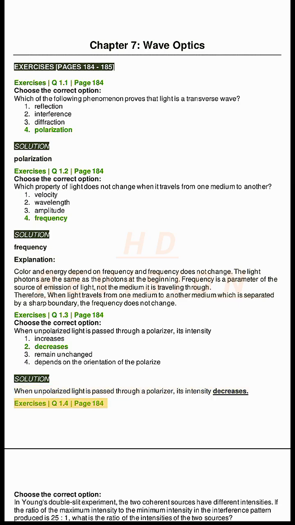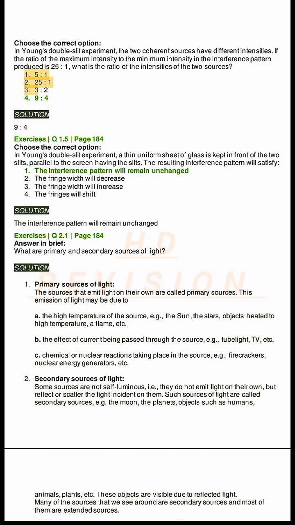Exercises Q1.4, page 184. Choose the correct option. In Young's double slit experiment, the two coherent sources have different intensities. If the ratio of the maximum intensity to the minimum intensity in the interference pattern produced is 25:1, what is the ratio of the intensities of the two sources? 1. 5:1. 2. 25:1. 3. 9:4. 4. 4:9. Solution. 9:4.